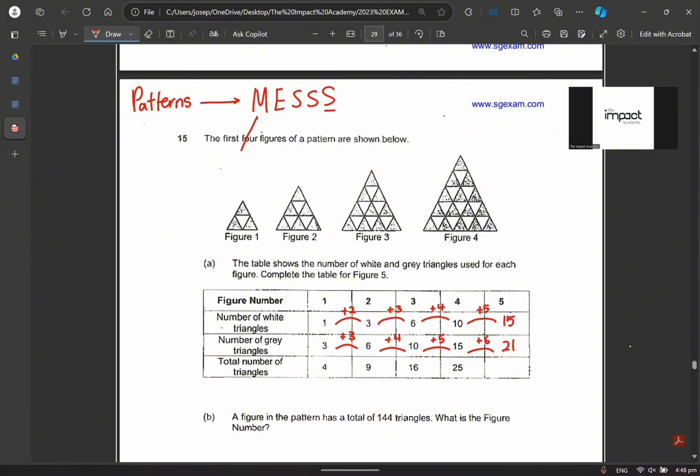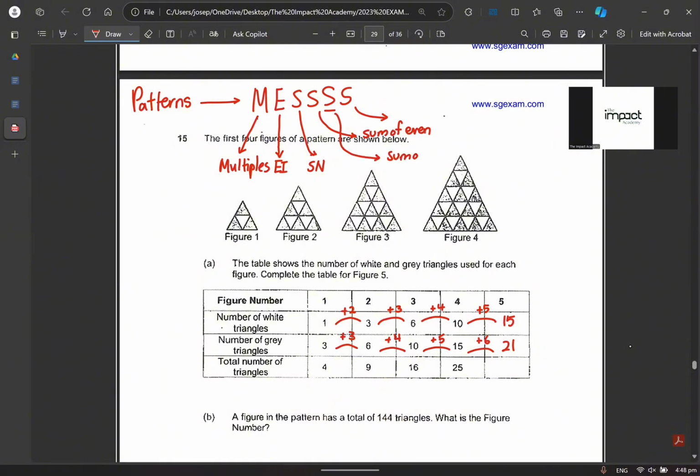What is the first M? How many S are there? 4 S, okay? So there are a total of 6 concepts. First M, called multiples. This is a concept. Second one, E stands for equal intervals. S stands for square numbers. Sum of even.